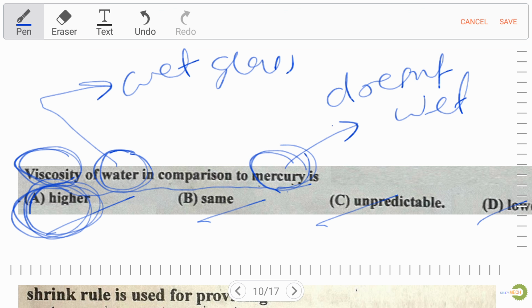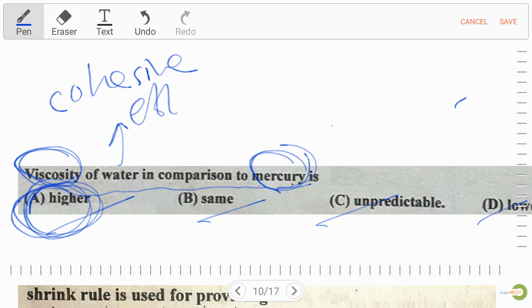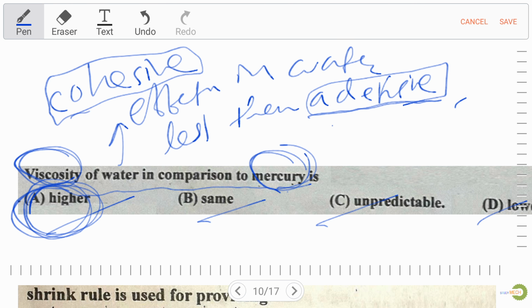Let's discuss why this happens. Because the cohesive effect in water is less than the adhesive force, as we know. Adhesive means the attraction between the surface and the object, intermolecular, and the cohesive effect means the attraction between the molecules of one object itself. So don't confuse cohesive effect and adhesive effect.